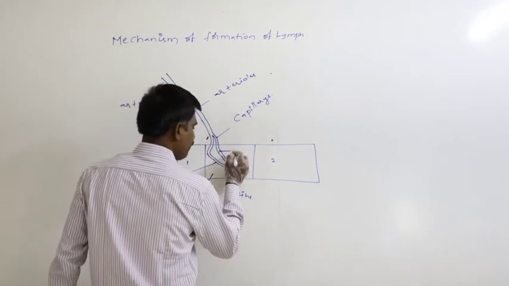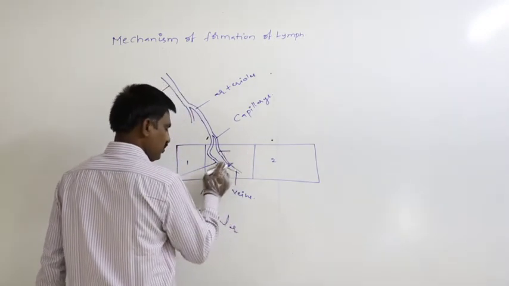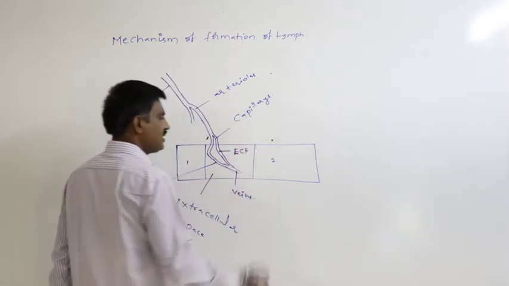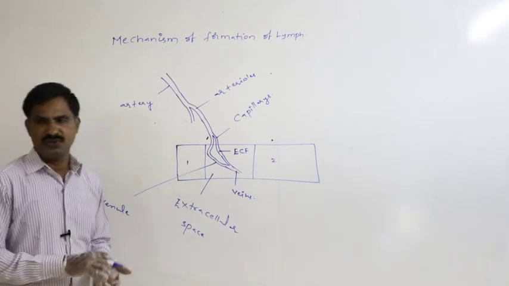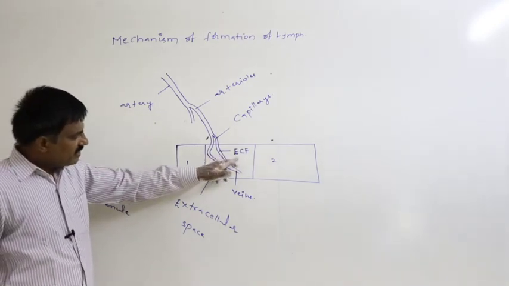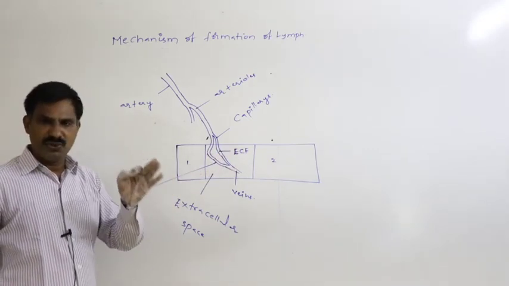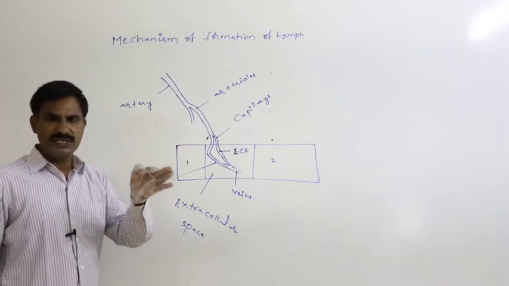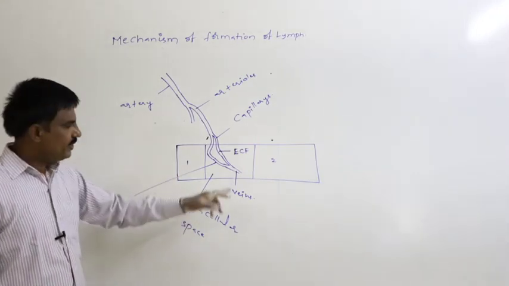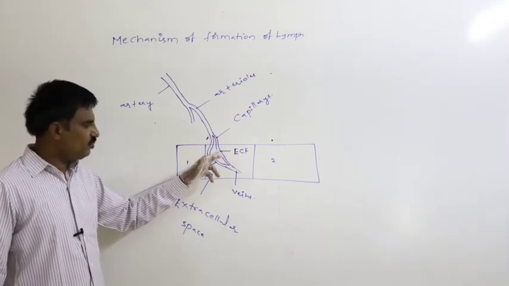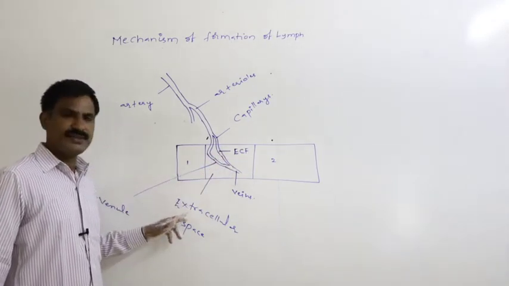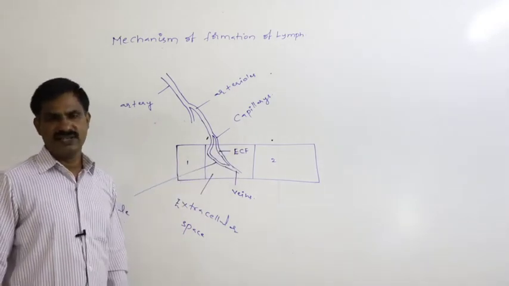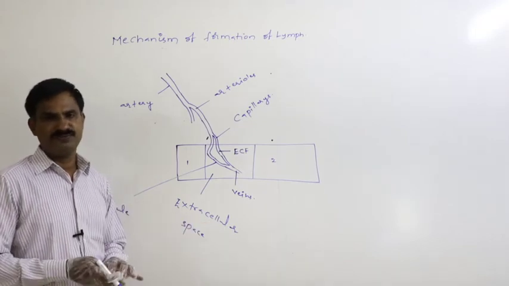That kind of the fluid which reaches into the surrounding space is said to be the ECF, extracellular fluid. Definitely extracellular fluid formation is mainly due to blood hydrostatic pressure. Due to the increased blood hydrostatic pressure, this blood is subjected to filtration through the wall of the capillary into the extracellular space. That kind of the fluid is said to be the ECF, extracellular fluid.